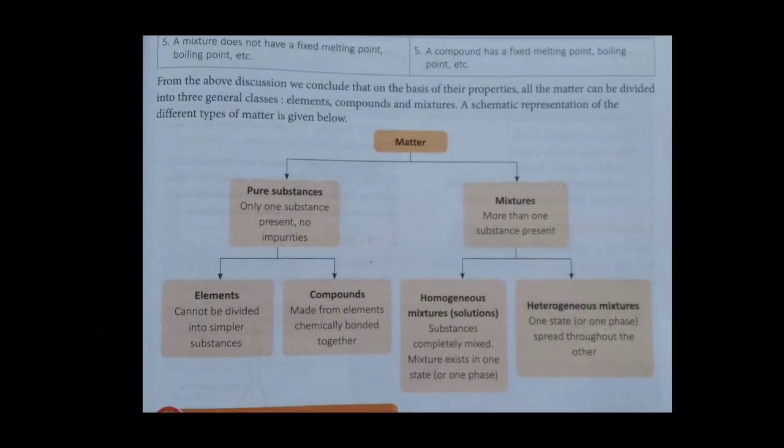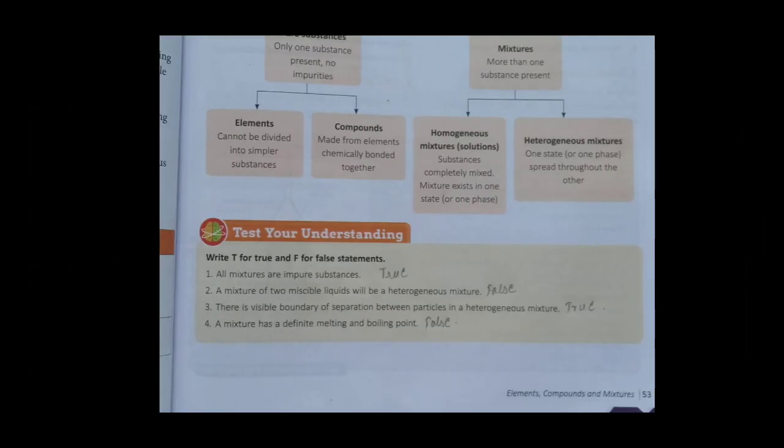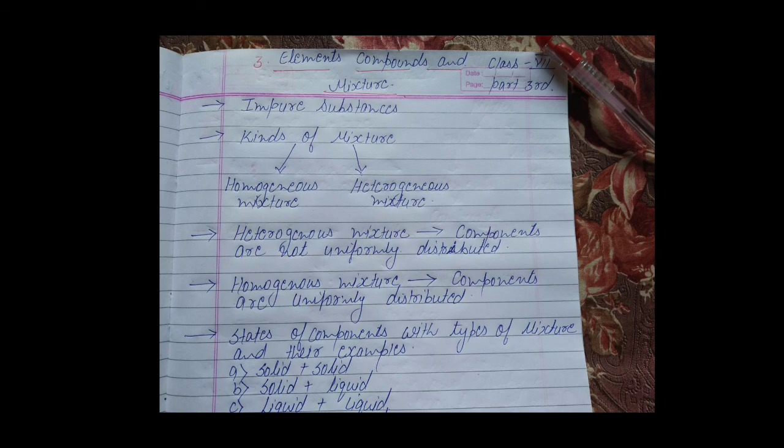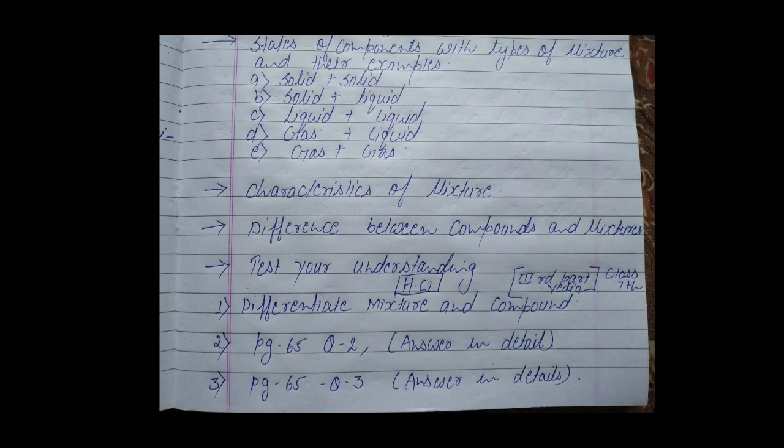We have learned that matter is pure substance and mixture. Pure substance can be element and compound. Mixture can be homogeneous and heterogeneous. This is for you to test your understanding. Please go through it and try to solve it yourself. I have given the answers, then match them, to see how much you understood. This is what I have explained.